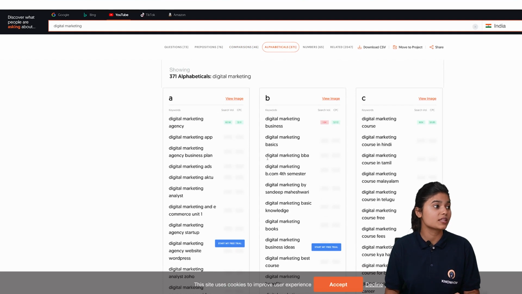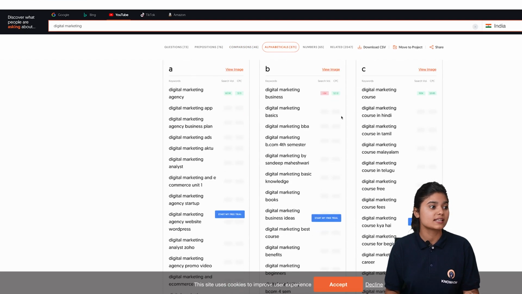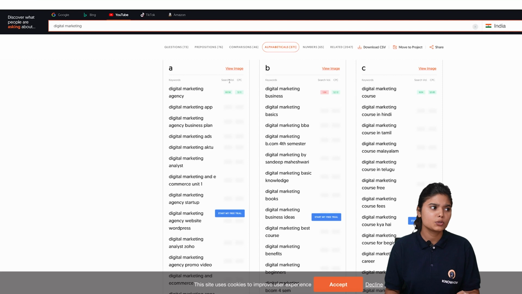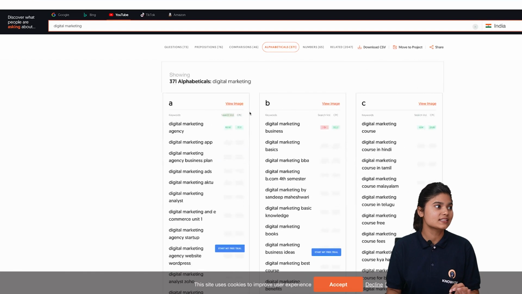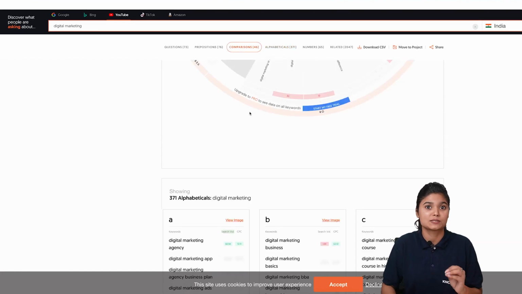Okay, it is also showing the digital marketing keywords in alphabetical order. Yeah, but you cannot see the search volume and the CPC of that particular word because it's a paid feature. So imagine how immensely helpful this tool is for you as a beginner, right?